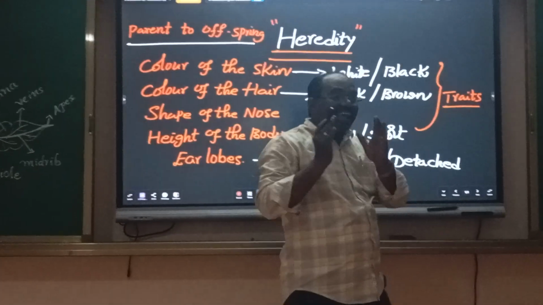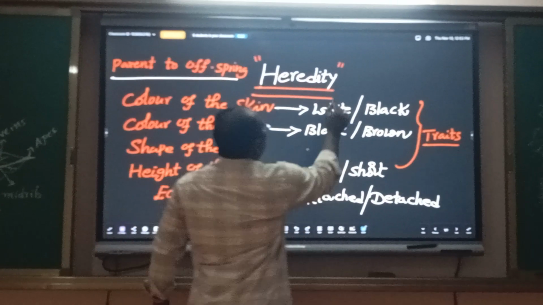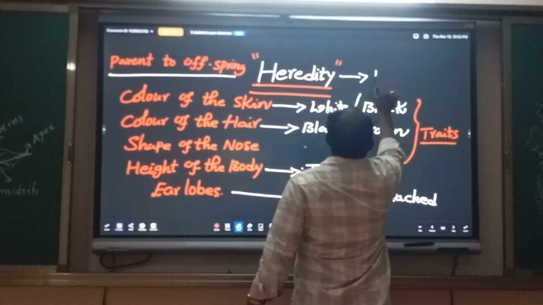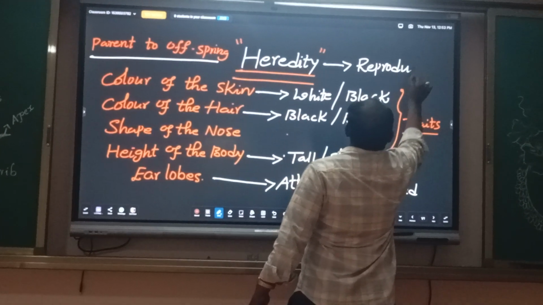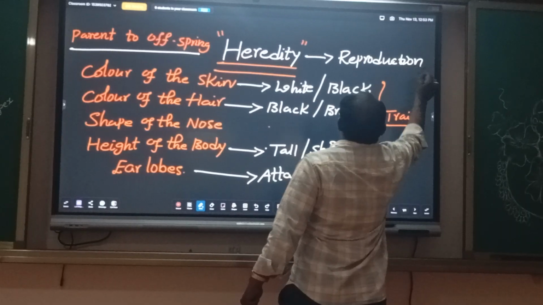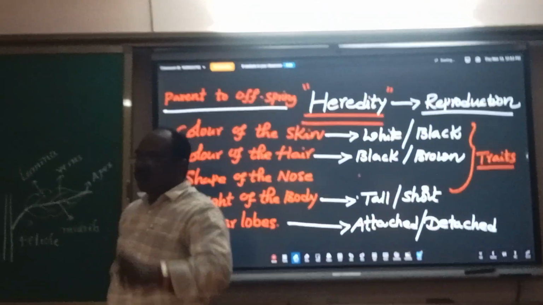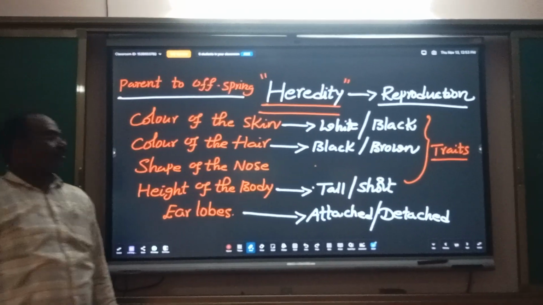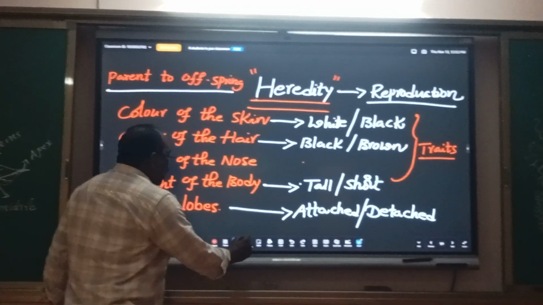The characters or traits are passed from parent to offspring by the process of reproduction. You know that reproduction consists of two types.